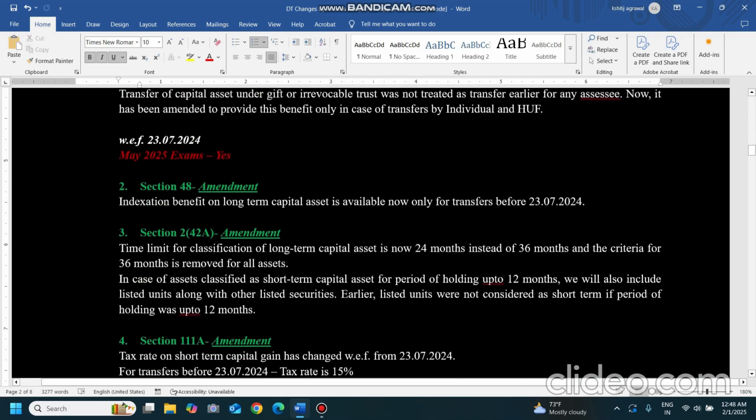Now coming to the date specific transactions, there are various transactions where the major tax rates and all are changing. Date specific, the period of holding is changing. The date is 23rd July 2024, and it is very important for your exams. Now what is happening?